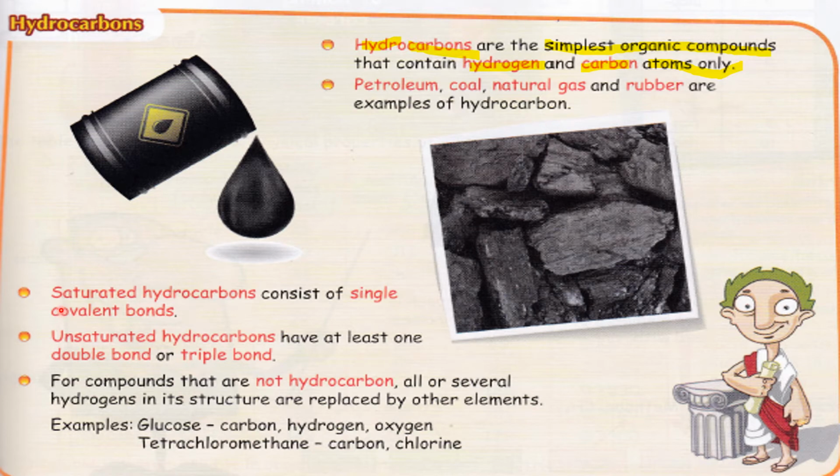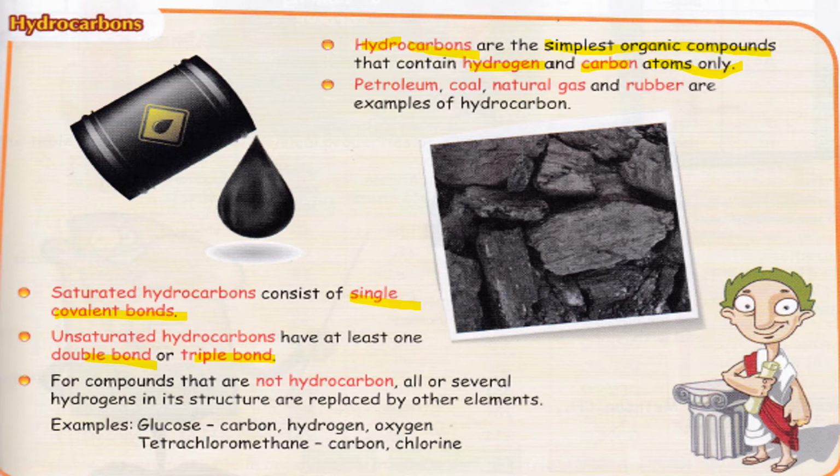So we have two types of hydrocarbon, saturated hydrocarbons and unsaturated hydrocarbons. Saturated hydrocarbons have single covalent bonds. Example of single covalent bonds, alkane. Unsaturated hydrocarbons can have a double bond or a triple bond, right?